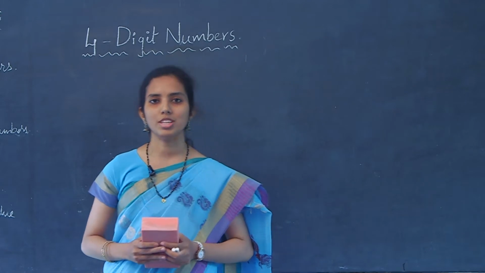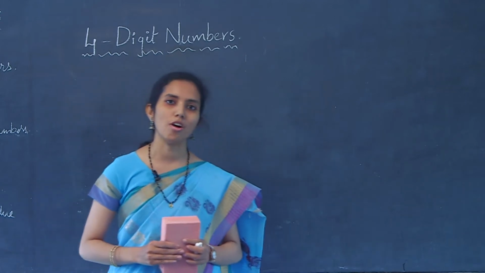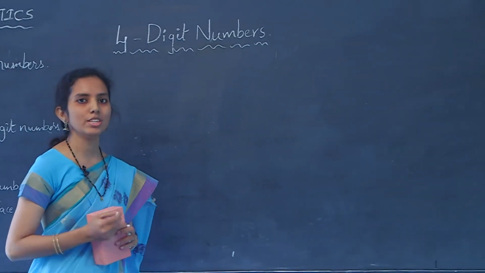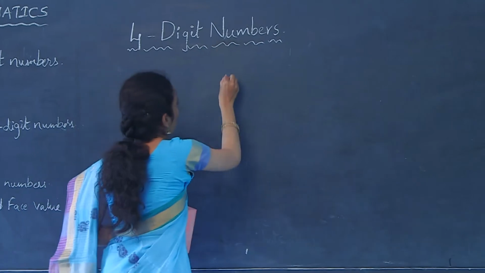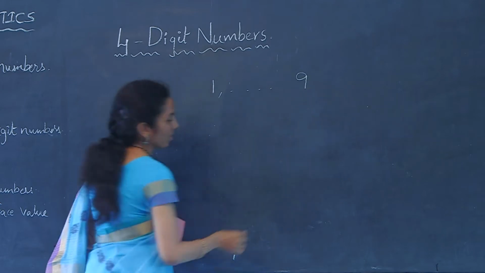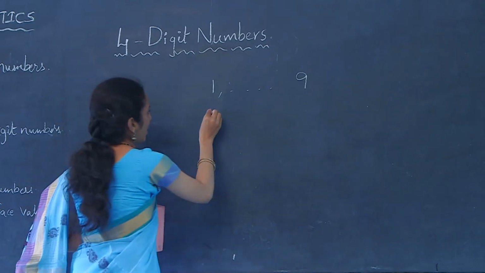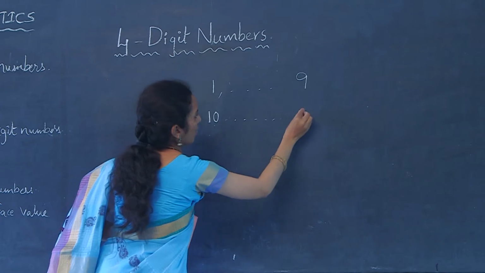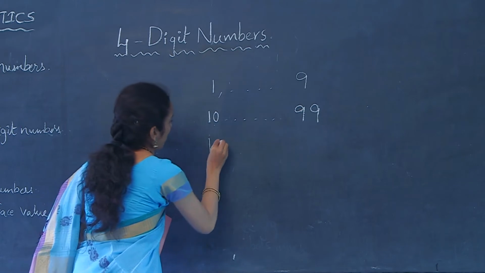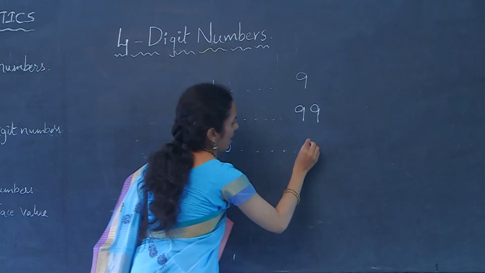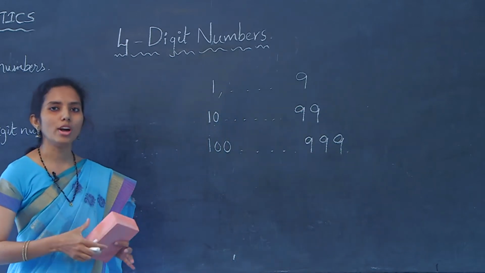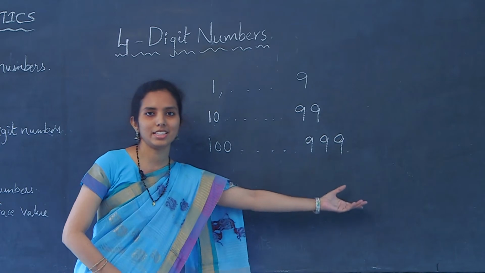Before going to our concept, let's have a short recap of our previous knowledge. So, what are 1-digit numbers? 1-digit number starts from 1 to 9 and 2-digit number starts from 10 to 99 and 3-digit number starts from 100 and ends at 999. Now, what comes after 999?